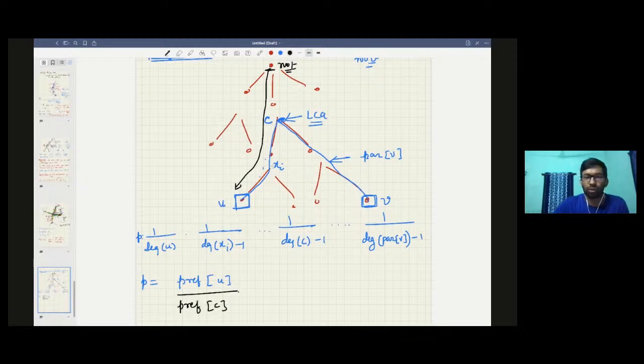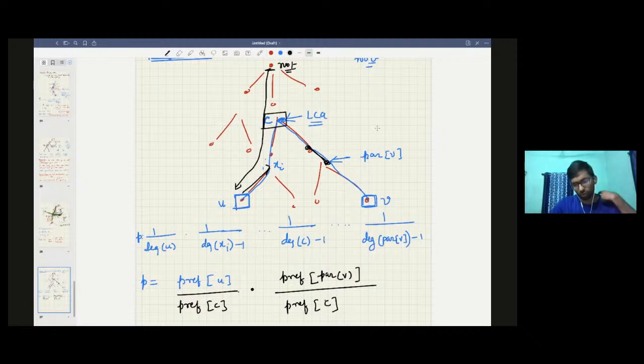When you divide it, you have the answer for here. Then you multiply by the prefix probability of parent of v, divided by the prefix probability of c. So then you have the answer from here to here. And then you also need the answer for c. For that the answer is 1 by degree of c minus 1.